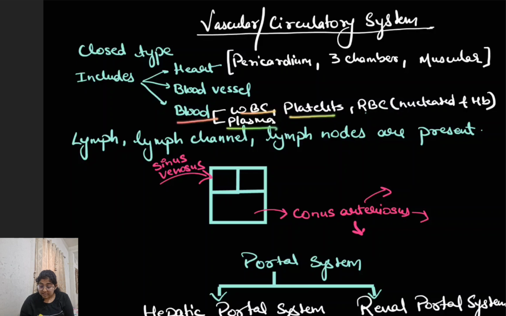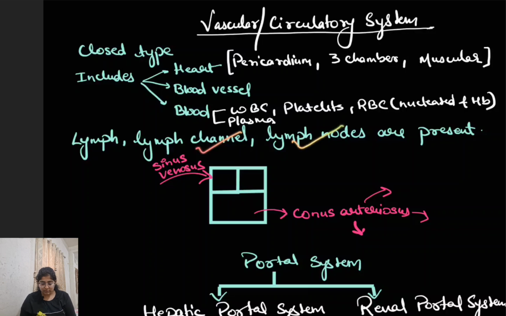Now, the difference between their RBC and our RBC is that our RBC is non-nucleated. Nucleus is absent in our RBC, but here the nucleus is present. So this is an important part. Nucleus is present in their RBC, and because of the presence of hemoglobin, the color of the blood will be red. Now they do have another circulatory fluid, that is the lymph. They also have lymph channels and lymph nodes.